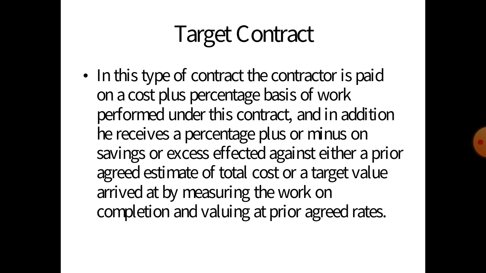Now another type of contract we discuss is the target contract. In this type of contract, the contractor is paid on a cost plus percentage basis for the work performed under this contract, and in addition he receives a percentage plus or minus on a saving or excess against either a prior agreed estimate of total cost or a target value arrived at by measuring the work on completion and valuing it at a prior agreed rate.